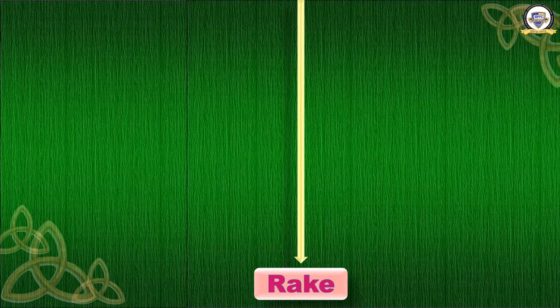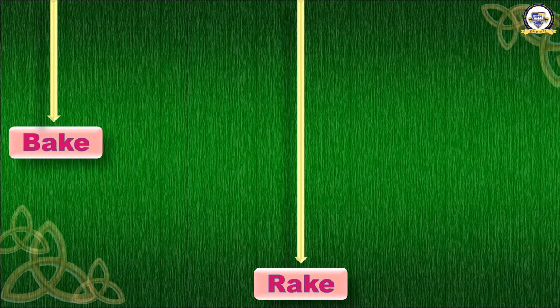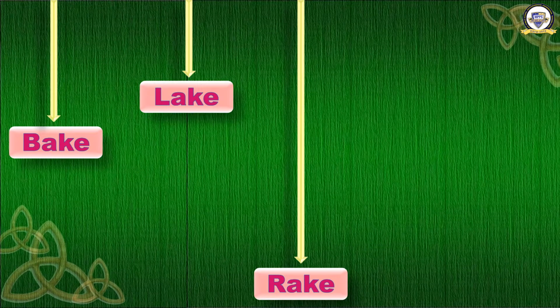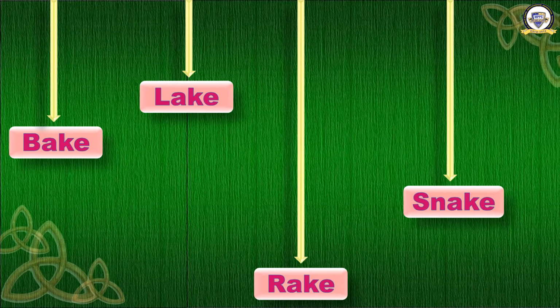The first one. R A K E. Rake. Second one. B A K E. Bake. Third. L A K E. How do you pronounce it? Lake. Fantastic. Fourth one. S N A K E. You know it? We have learned it just now. Snake. So read all the words now. Bake, lake, rake and snake.